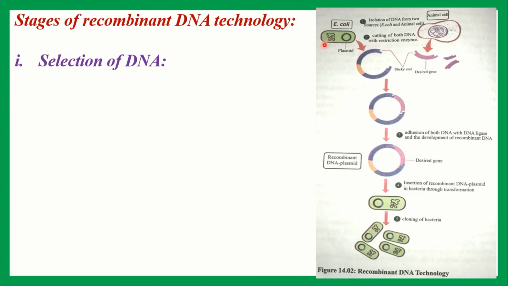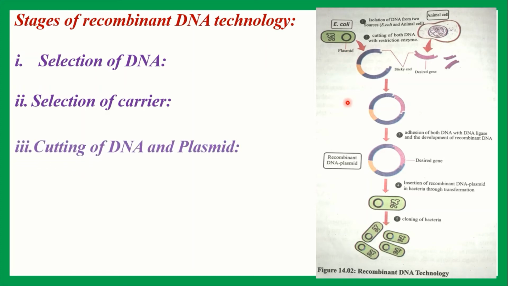Then, second point is selection of carrier. Everybody see this figure. This one is E. coli bacteria. Here in the recombinant DNA technology, E. coli bacteria or Agrobacterium tumefaciens is used because these two bacteria contain a plasmid DNA. The part of desired DNA will join with the plasmid of the carrier.